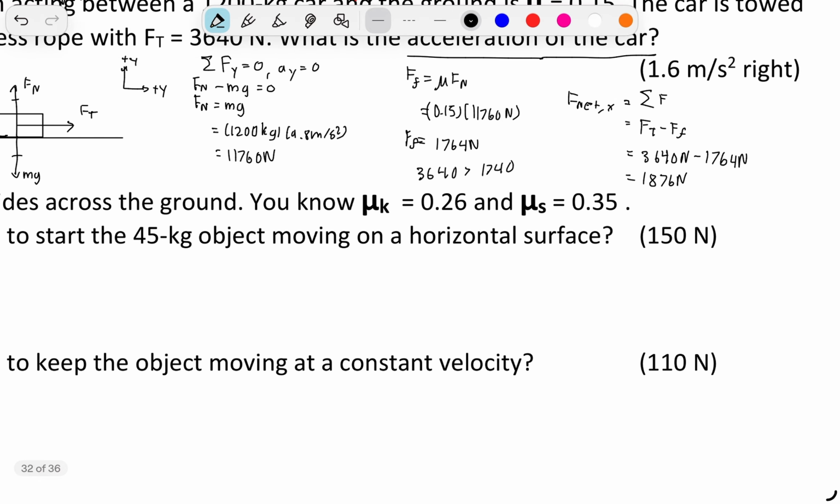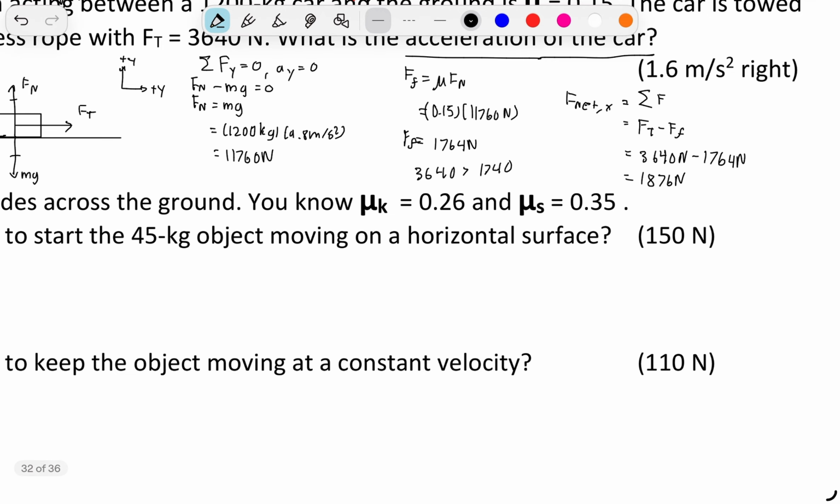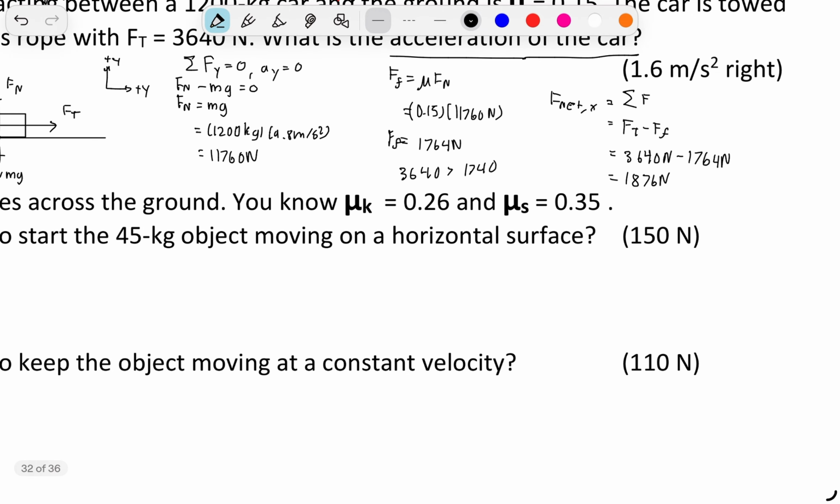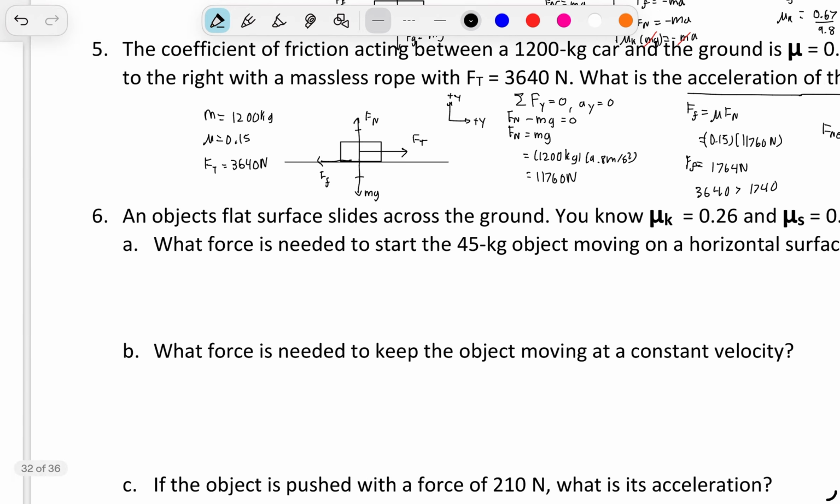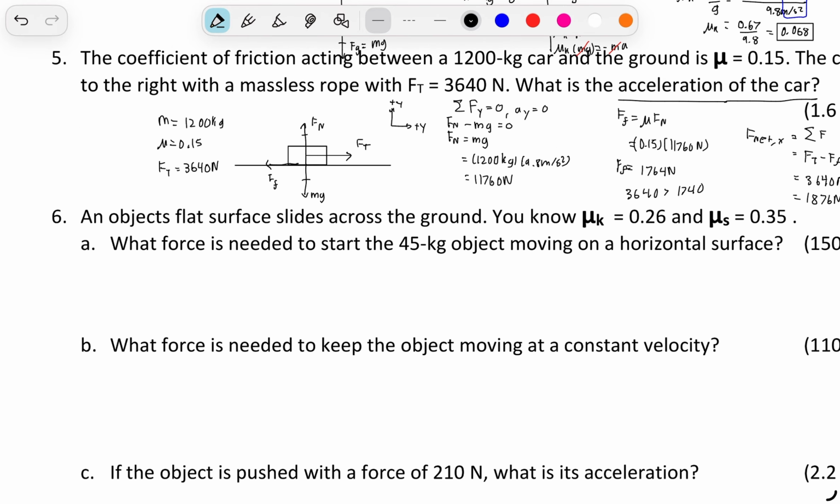So that means that we can find our acceleration now. Acceleration is equal to Fnet divided by m. That's going to be 1,876 newtons divided by 1,200 kilograms.